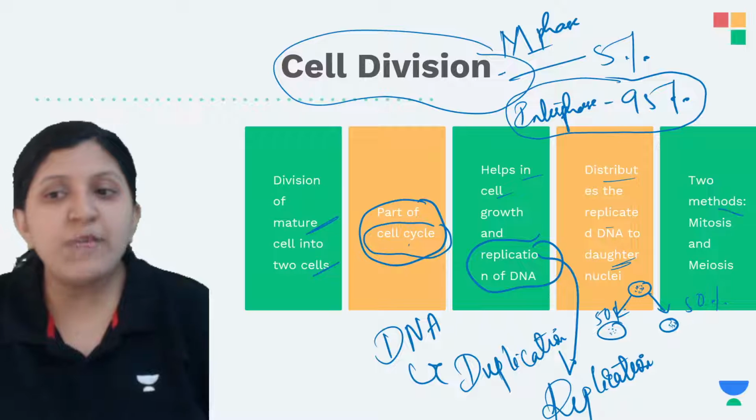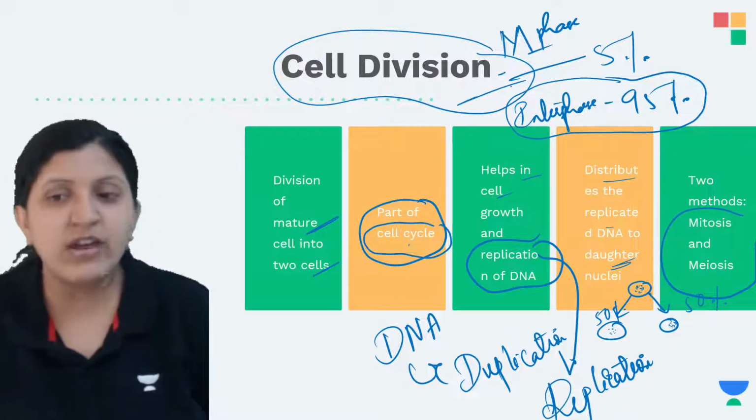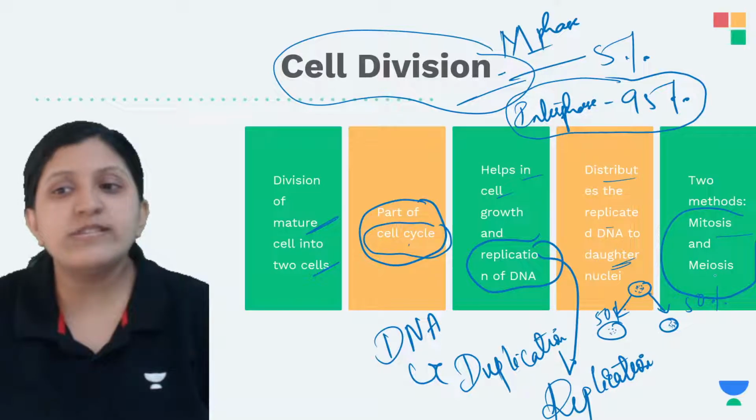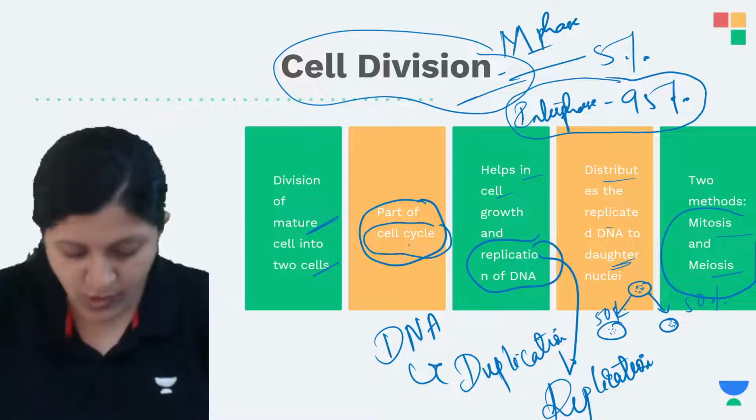Now there are two methods by which you can see the M phase, that is cell division, occurring. One is mitosis and the other one is meiosis. Any idea what mitosis and meiosis are?